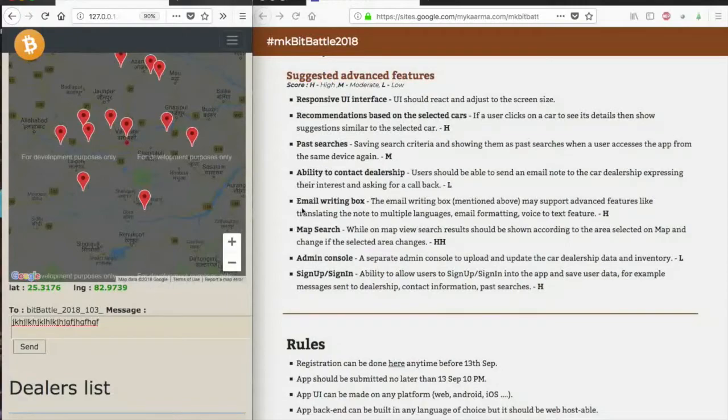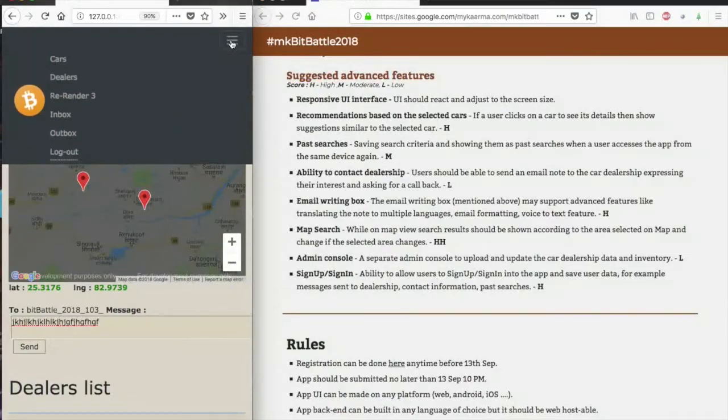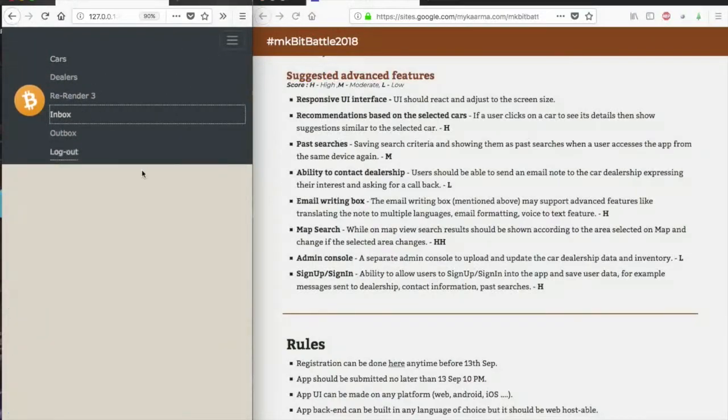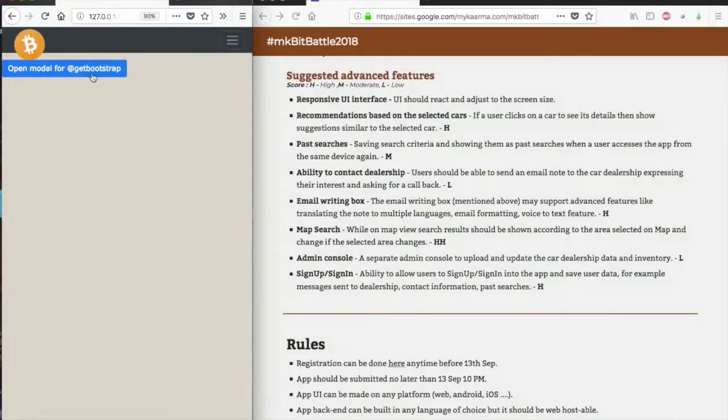I had the email, I would say, half built. I have built the inbox and outbox, but as I have mentioned, I cannot see this, because this will not show up. So I've done both of them, but it's not complete actually.